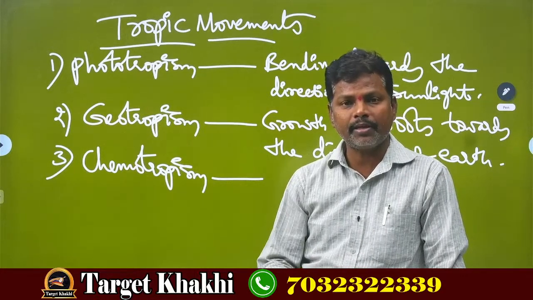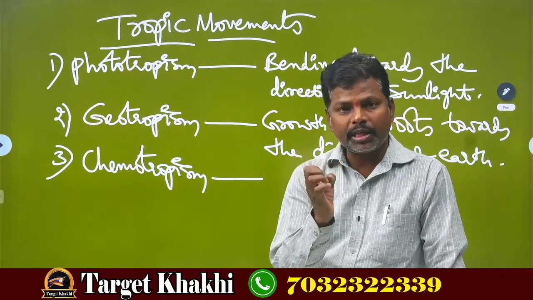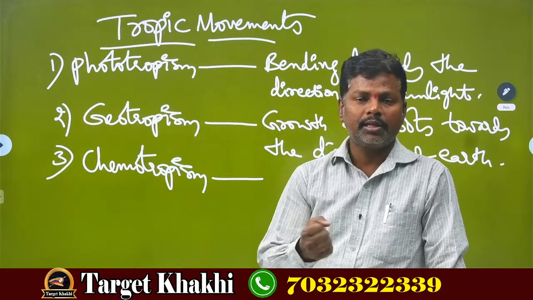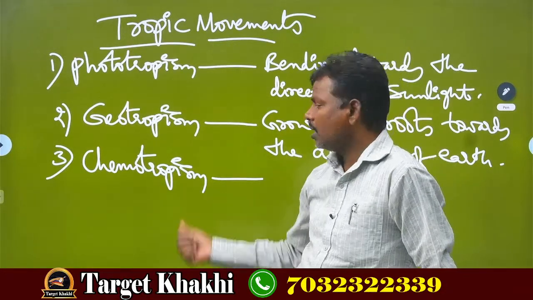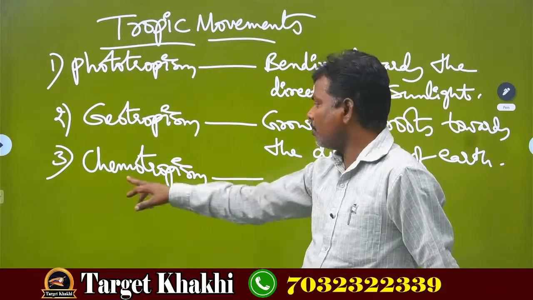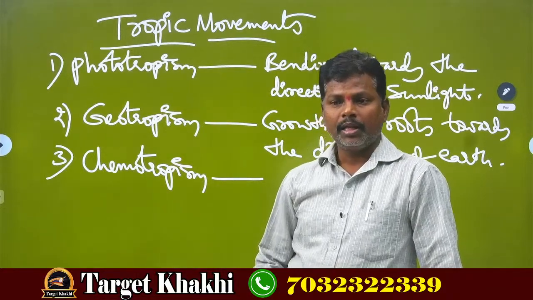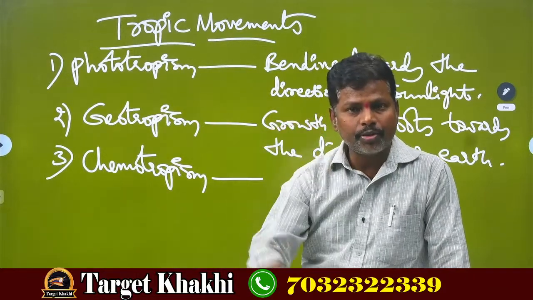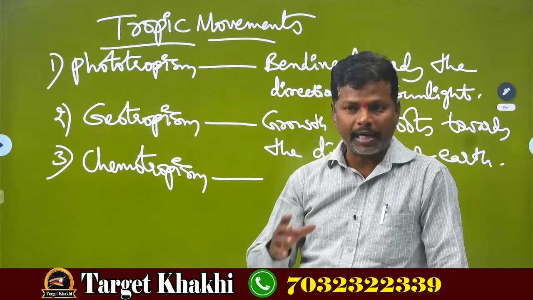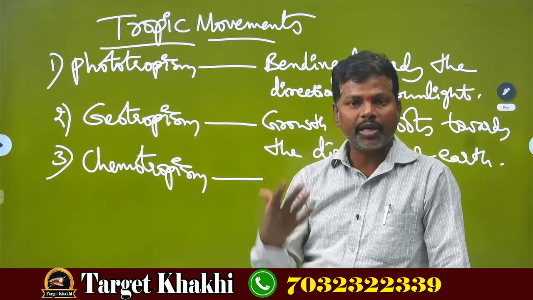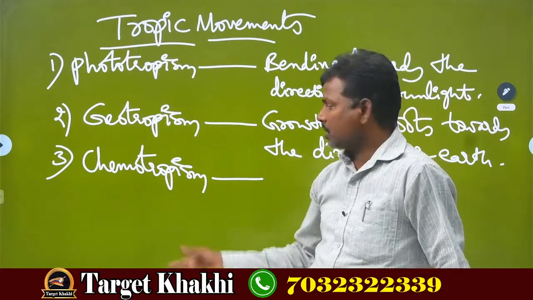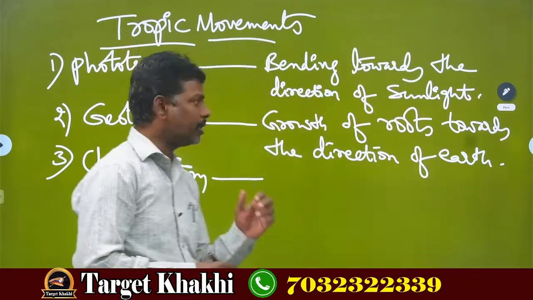Here the plant is showing a response to chemicals, and then there will be no growth. Chemo means chemicals. The plants which respond to the direction of chemicals is called chemotropism.